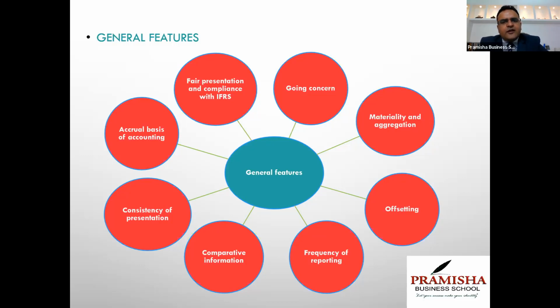Fair presentation and compliance with IFRS. IASB allows overriding the standards if you believe that the manner in which you are presenting is going to give you fairer presentation. You can deviate from the standard, but you need to give evidence. You need to disclose the fact why you deviated from the standard, what made you believe that it gives fairer presentation, and you need to give a lot of disclosures around it to satisfy the auditor that your deviation from a standard is providing fairer presentation.